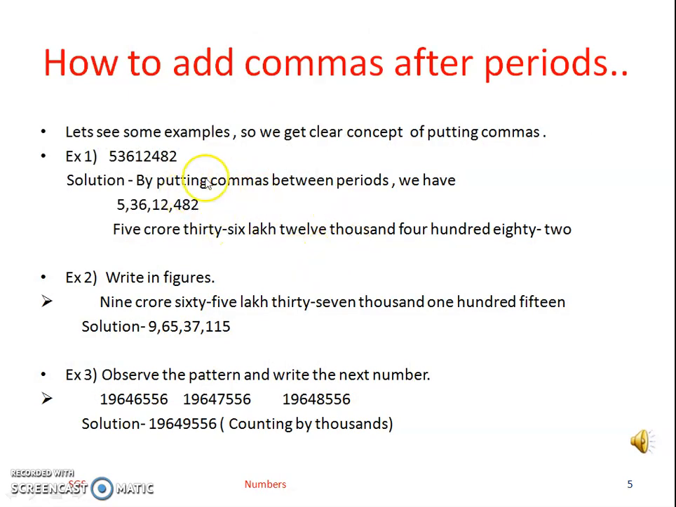Let's see some examples so we get a clear concept of putting commas. In the first example, we are given the number 5 crore 36 lakh 12,482. So how will you put commas in this number? As we observe the table, according to that table, we have to put the first comma from the right side after 3 digits. So we will put the first comma after these 3 digits from the right side.